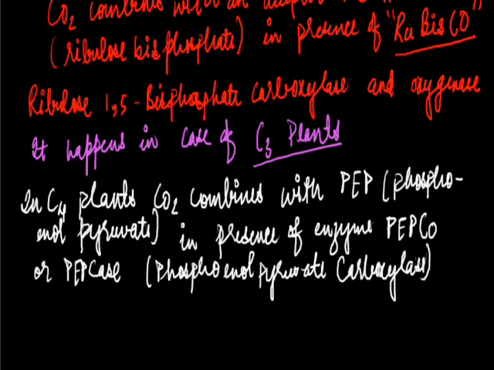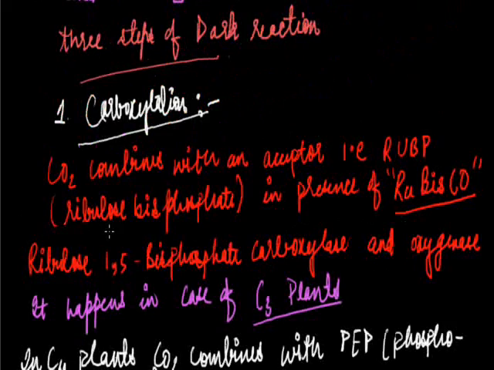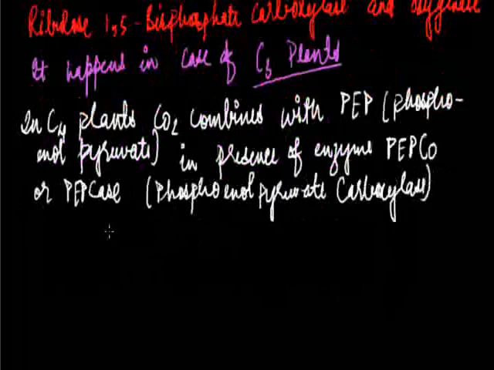This is the enzyme, and it happens in case of C4 plants. Why is it known as C4 plant? Because here the compound that is formed is of 4 carbon. So this is the first step of carboxylation.